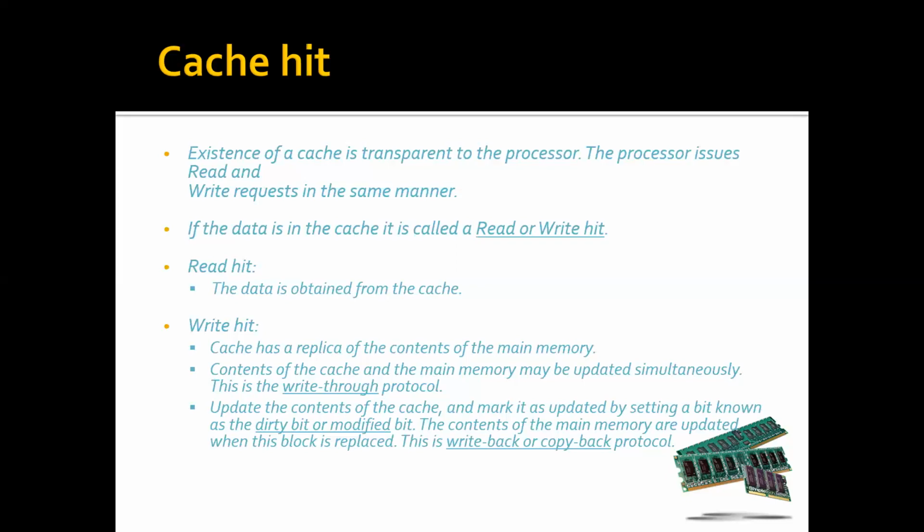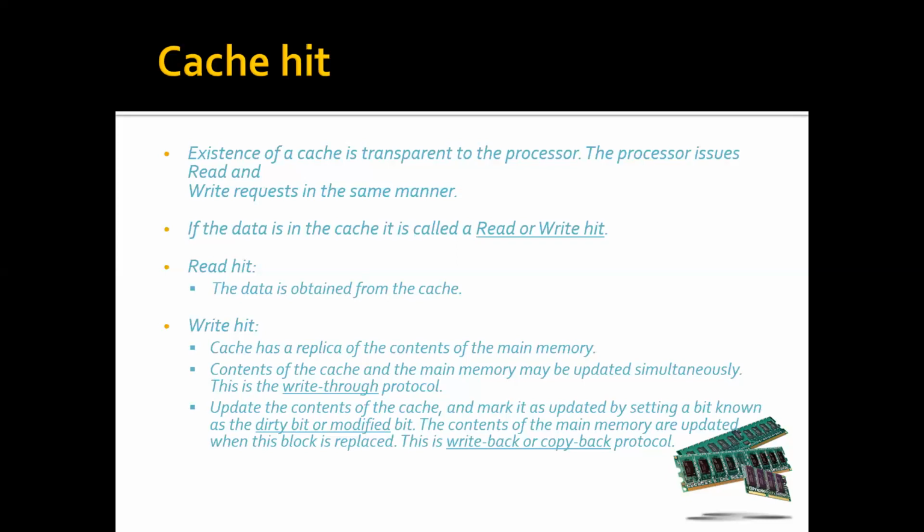The contents of the main memory are updated when this block is replaced. As I told, when the cache memory is full and a new block is referenced, one of the blocks of the cache memory will be transferred to the main memory. If that block is selected where the modified bit is set to 1, then the entire block will be written to the main memory. What is the advantage over here?